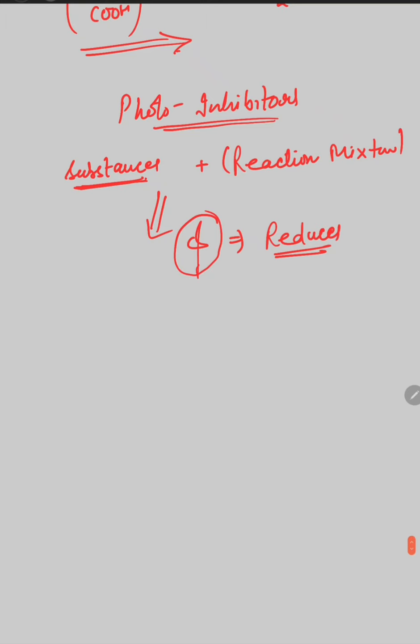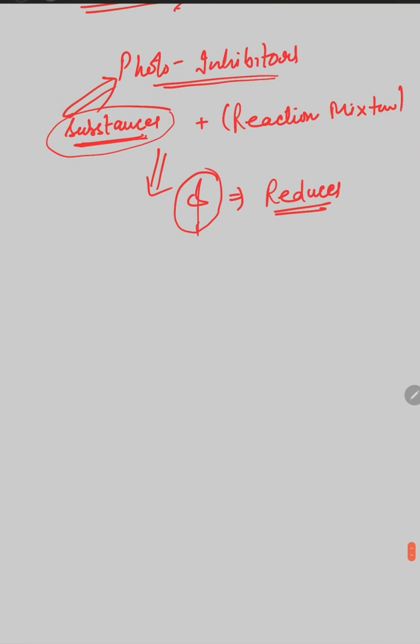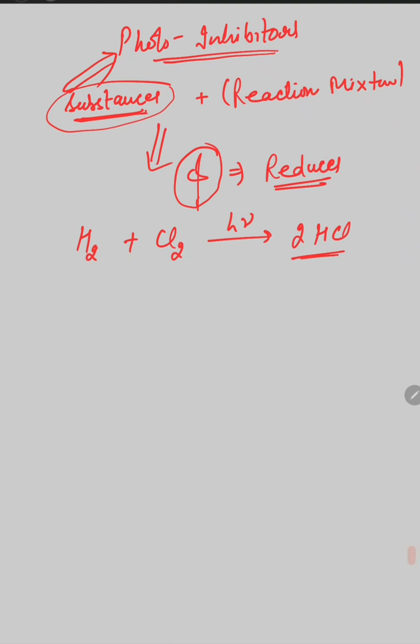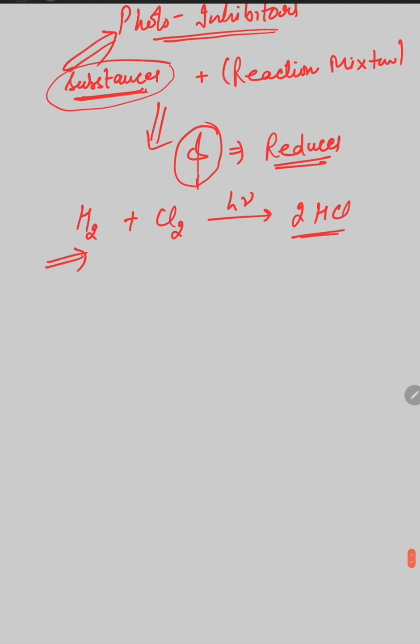If the quantum yield of the photochemical reaction is reduced, then such substances are known as photoinhibitors. For example, we have already studied the reaction of hydrogen plus chlorine in the presence of light. It is converted into HCl. For this reaction the quantum yield is very high.